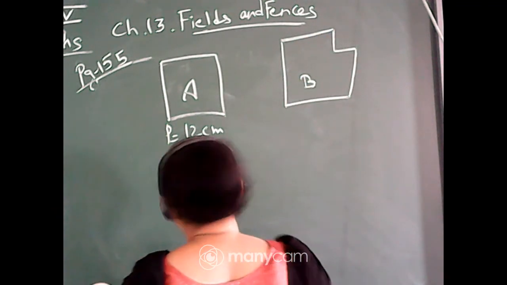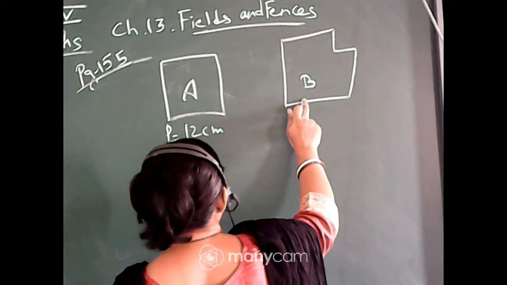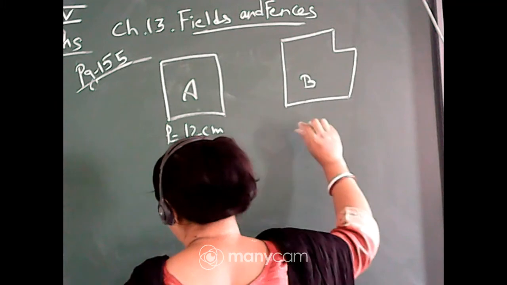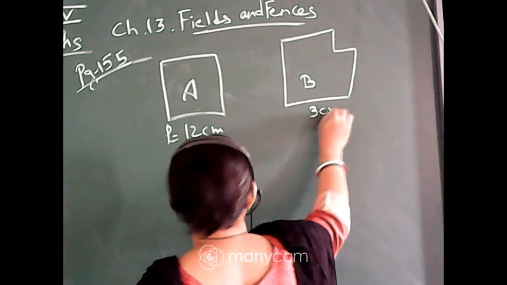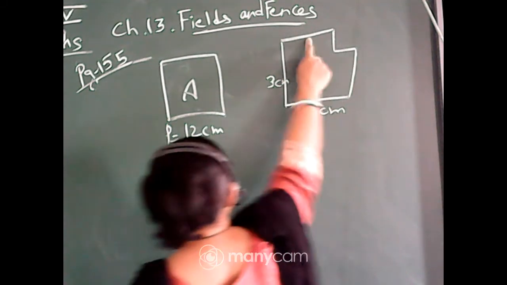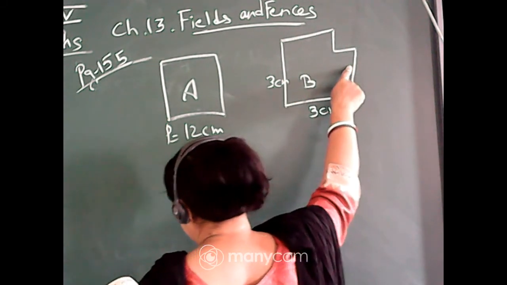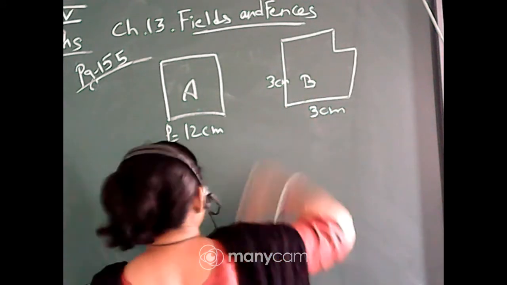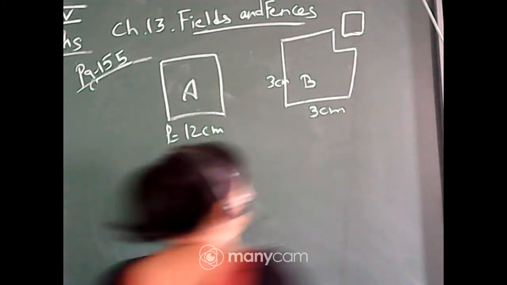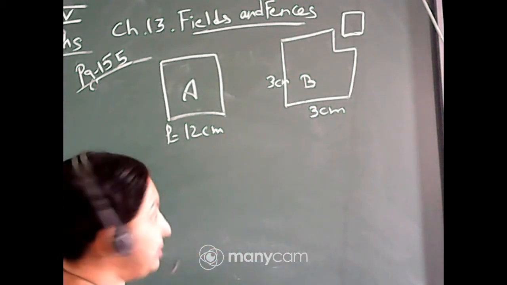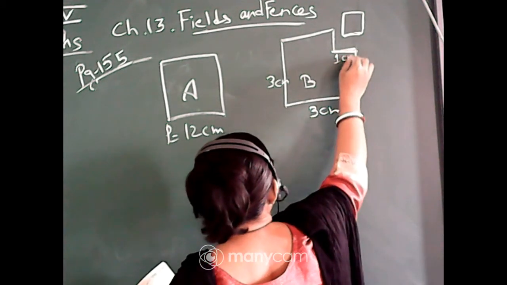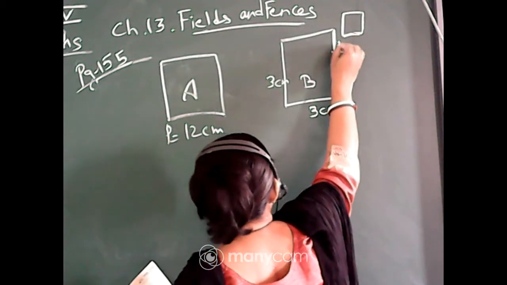See, this B is being cut from A only. So whatever dimensions A has, B will have the same. That means this one is 3 centimeter, this one is again 3 centimeter, but the changes are here and here, and it is told that a 1 centimeter square is being cut from here. 1 centimeter square is being cut, isn't it? That means naturally this will be 1 centimeter. This also is 1 centimeter.